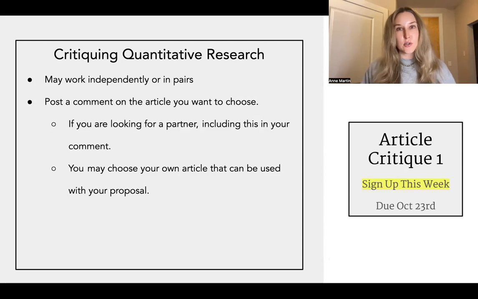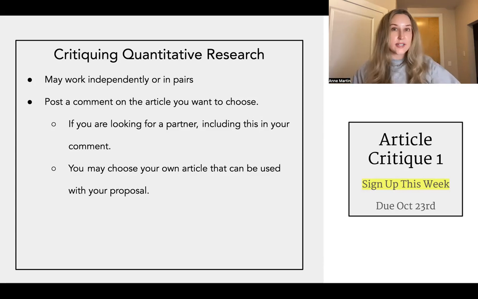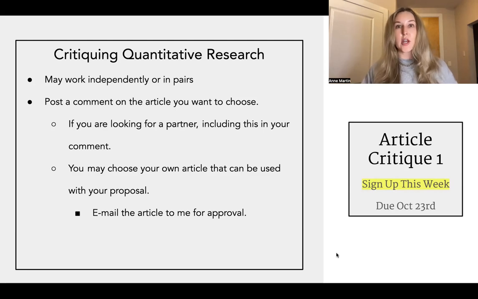Now, you can also choose your own article. As part of the research proposal project, you are going to include a literature review. So if you want to go ahead and get started with that, choose an article that you could use for your research proposal, something related to your topic. If you want to choose your own article, you need to make sure that it is a quantitative study, and you should email me with the article so I can approve it. Again, that's a great idea. You can use that for your research proposal. Make sure it's quantitative and send it to me, and I will approve your article.